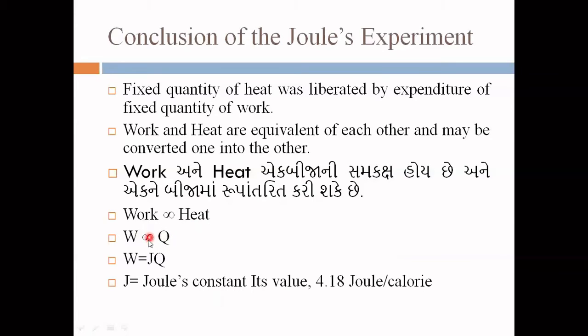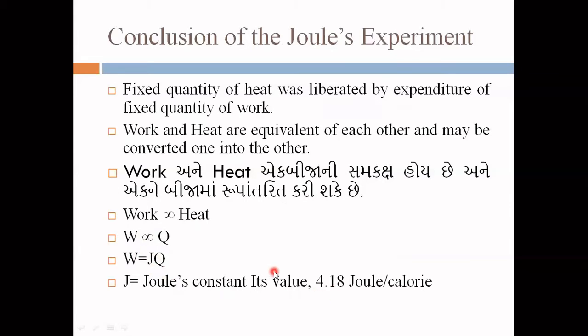Now, to remove this proportionality, we need to add a proportionality constant. That is W is equal to J into Q. Now, this J is known as Joule's constant. Its value is around 4.18 joule per calorie.